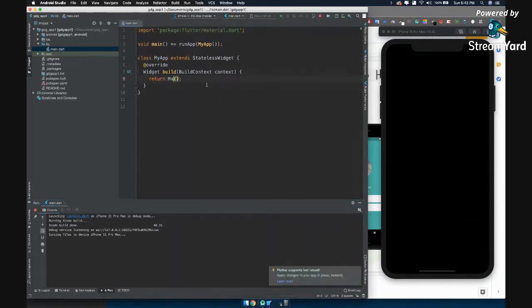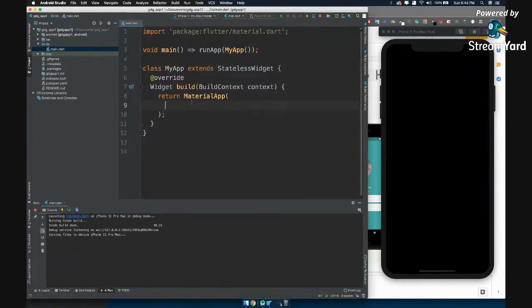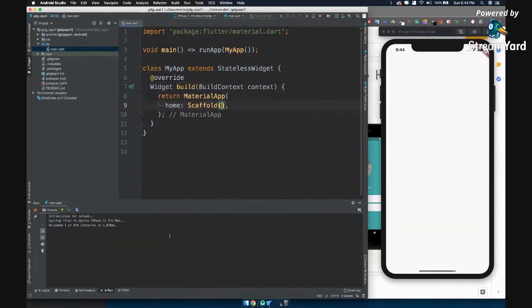Now let us return a MaterialApp, with all the styles itself. Inside the MaterialApp there is one major property that initiates your project, that is home. Home is nothing but a property, and we will give a value to it. A value can be a widget, it can be a certain property, anything. Right now we'll add a widget. Let's say a Scaffold widget, and let's now hot reload. You see how immediately the change was reflected on my phone, right?